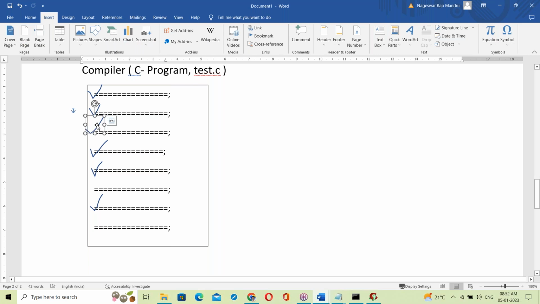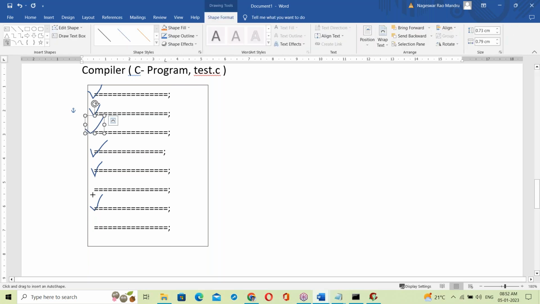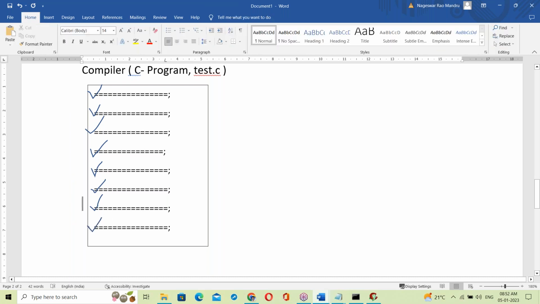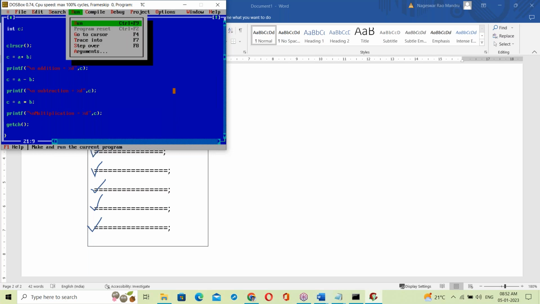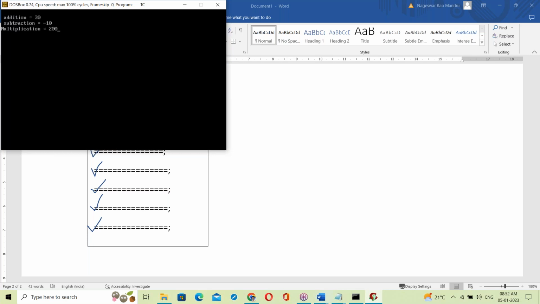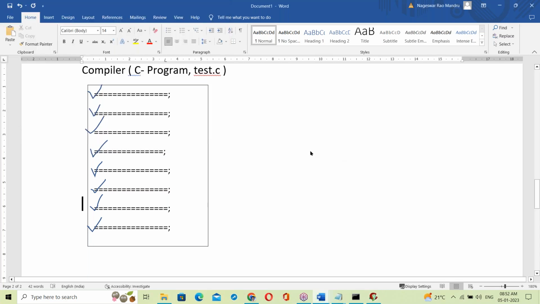Yes. No compilation errors. Suppose everything is fine. If everything is fine, what is the next step? Now run this. So we get the output, right? When I run this, what happens here?